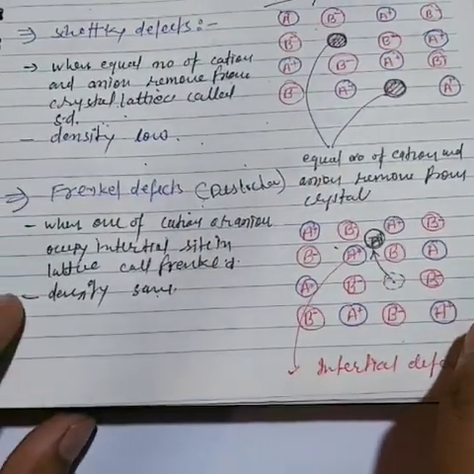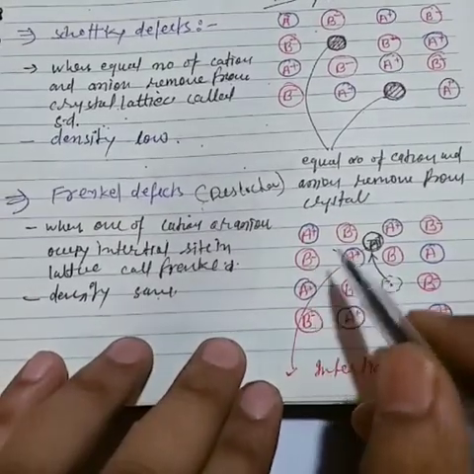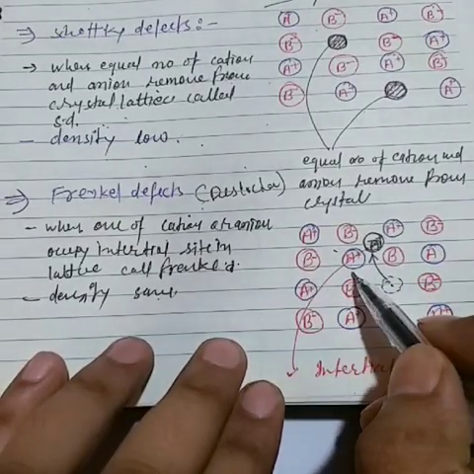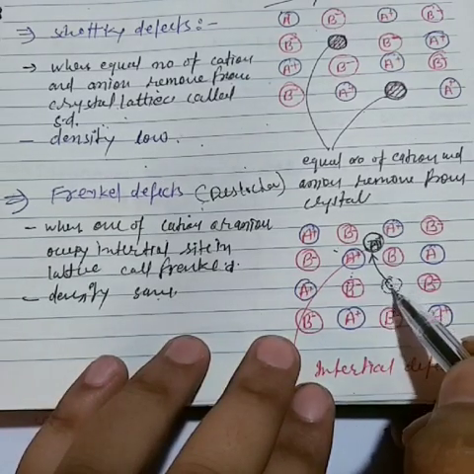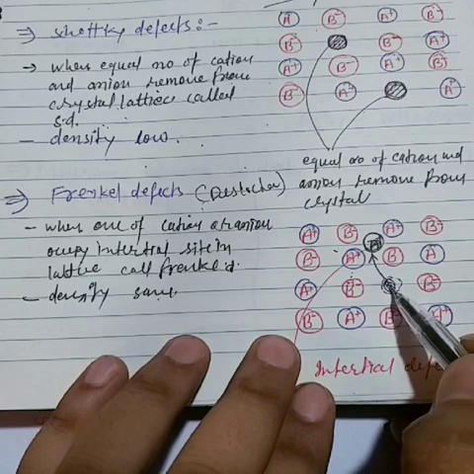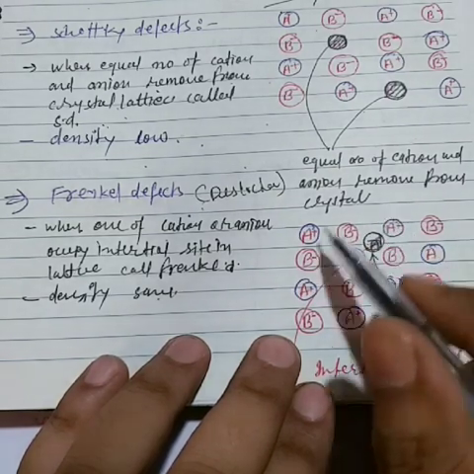The density will be the same because no atom comes outside the crystal, while one constituent particle goes to another place in the crystal site.